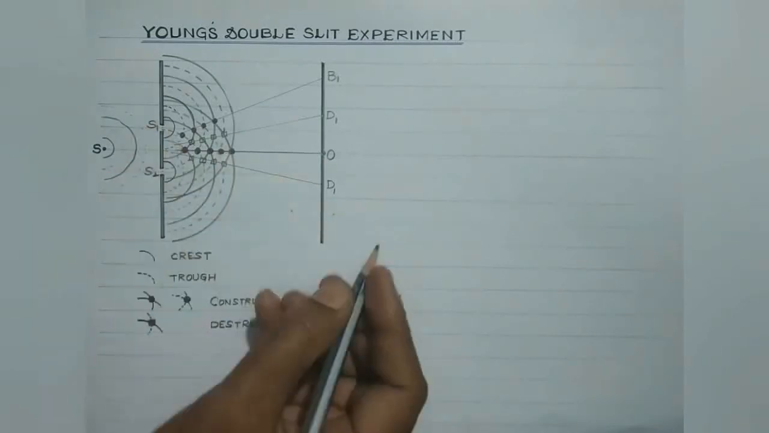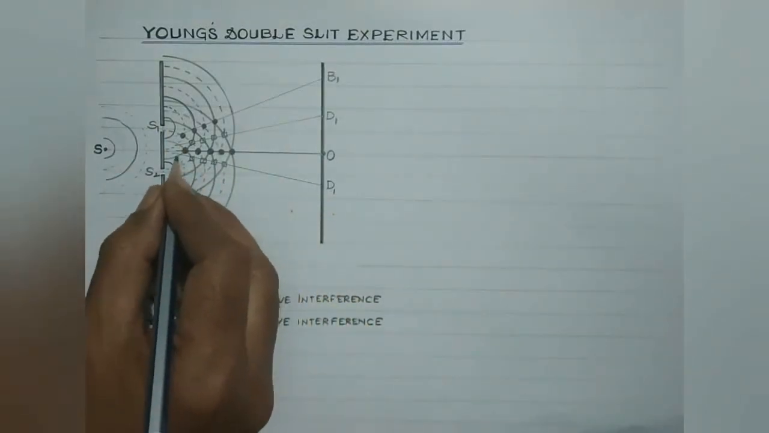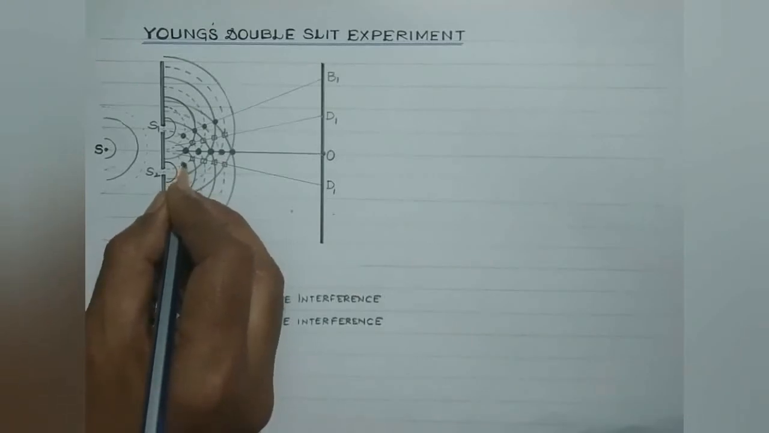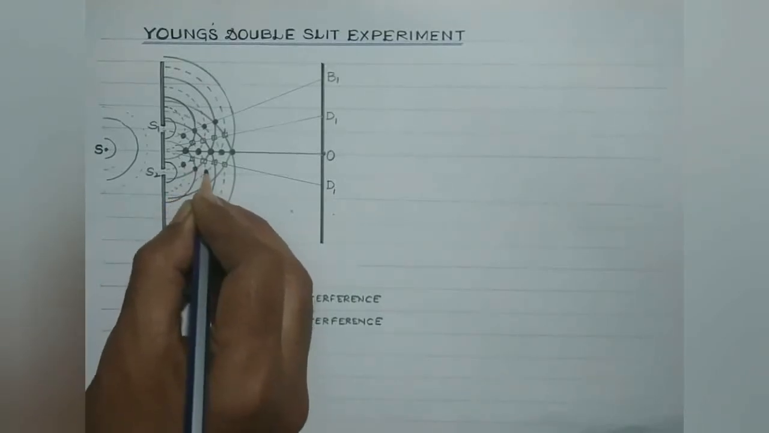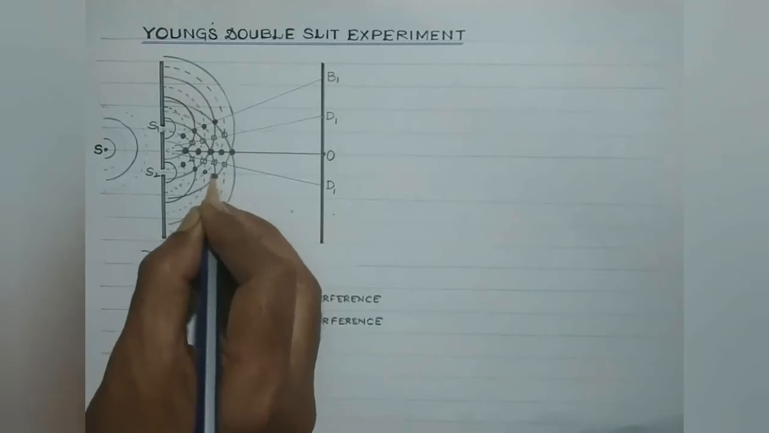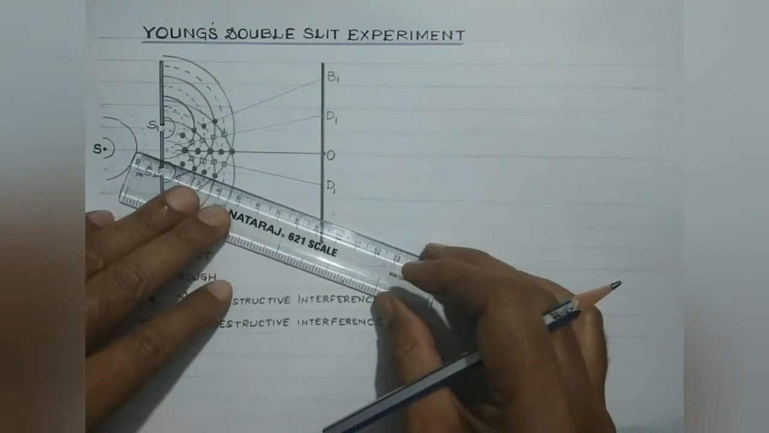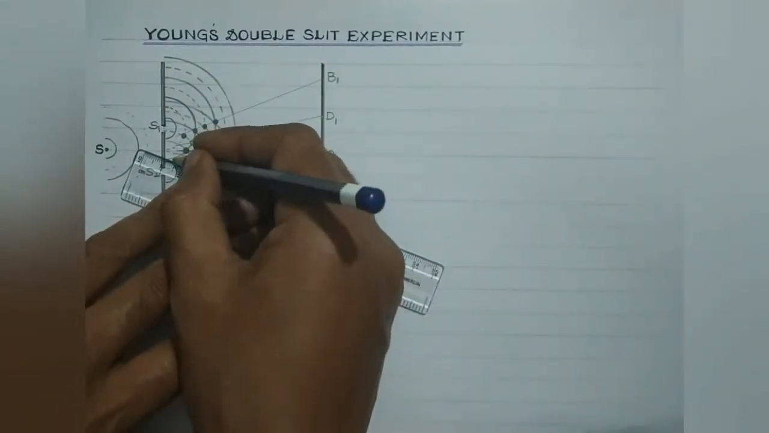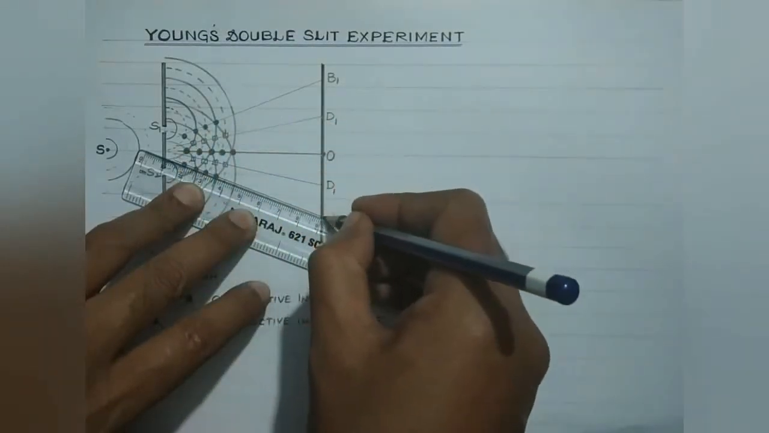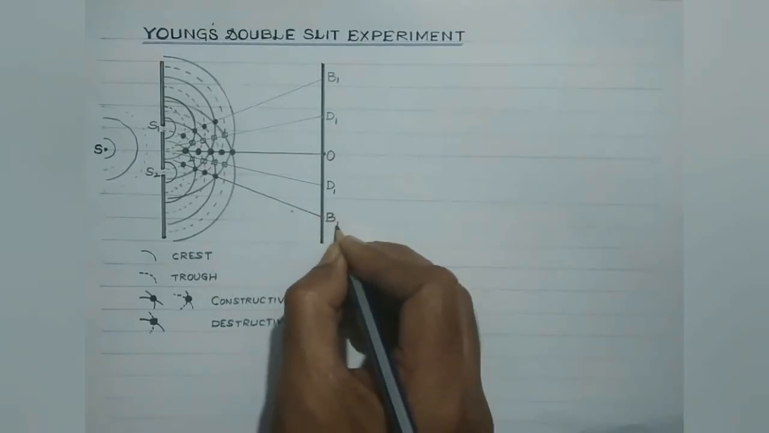Clear? Similarly, on the other side of the screen over here, look, the trough of one wave falls on the trough of the other. So this must be the position of constructive interference. Here the crest of one wave falls on the crest of the other, again constructive interference. So these dots represent the positions of constructive interference. If you connect these points, we will obtain the position of a point on the screen where the intensity of light would be maximum. And this will be the position of the first bright band like this.